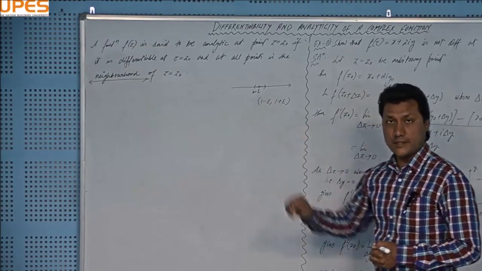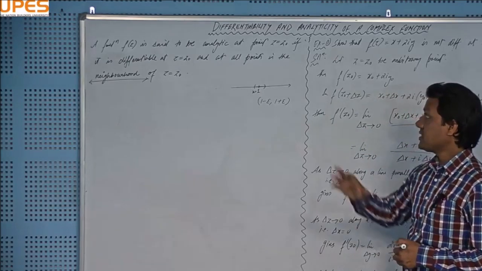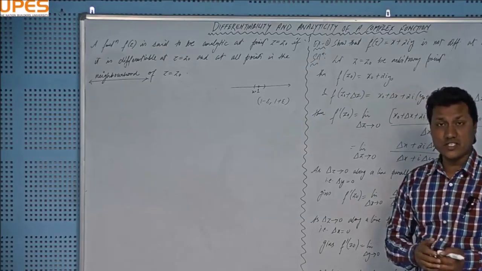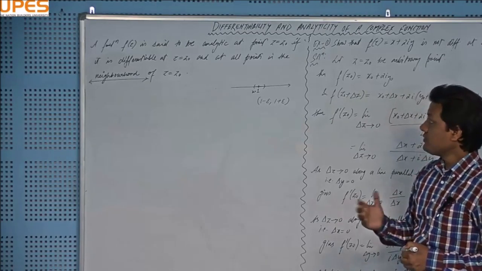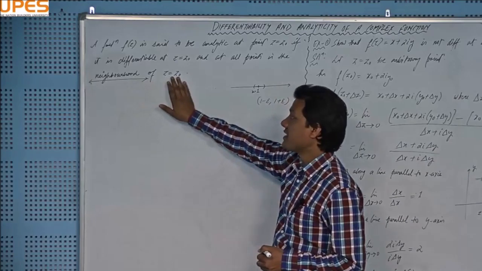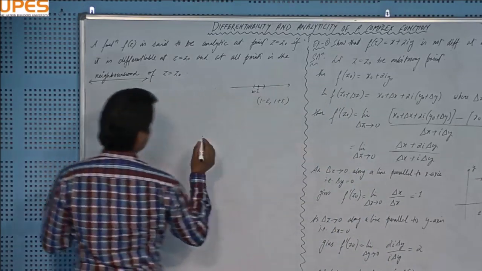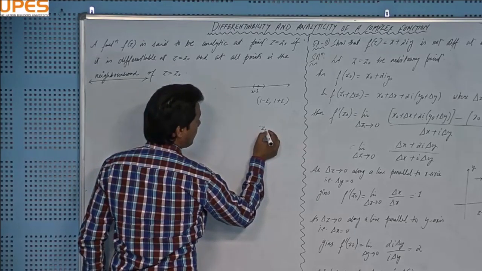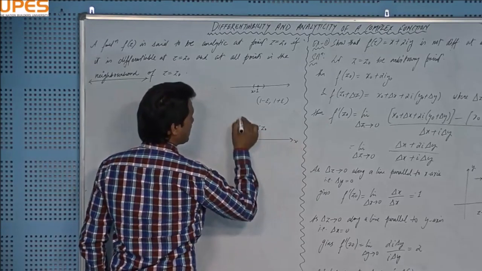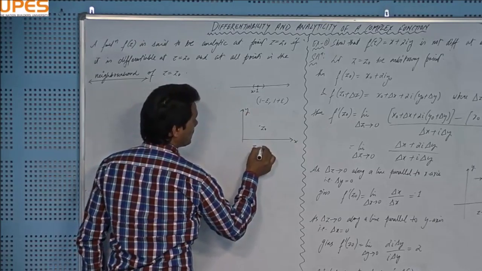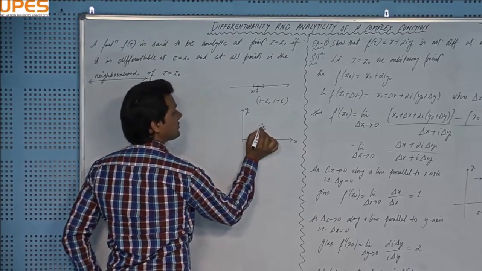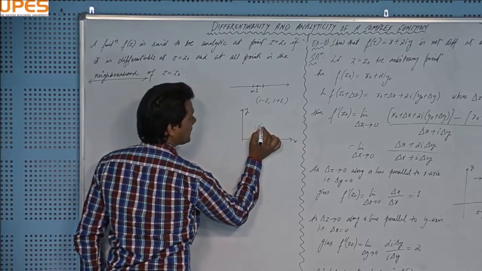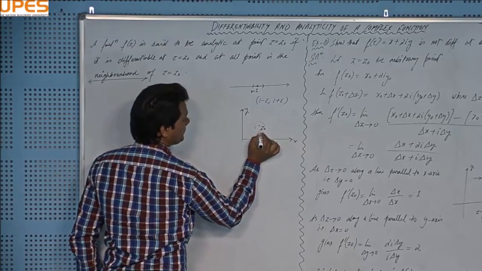But in case of a complex valued function, we are in the z plane, not on the x-axis. So when we talk about the neighborhood of some complex number, say z equal to z naught, on this complex plane with x-axis and y-axis, called the z plane, your neighborhood is not an interval but more general: it should be an open disk.